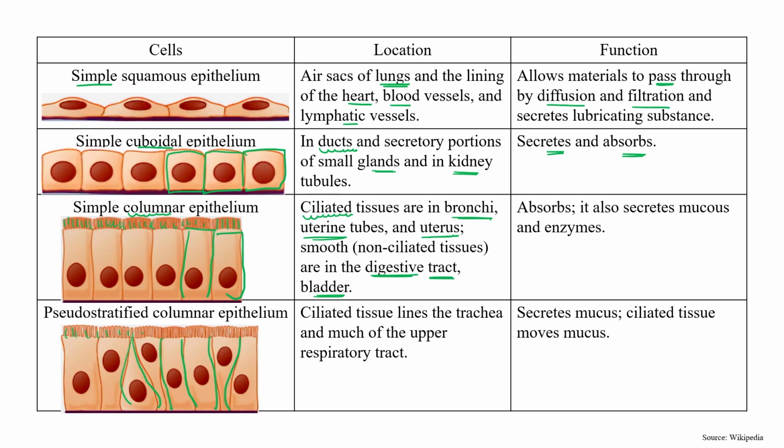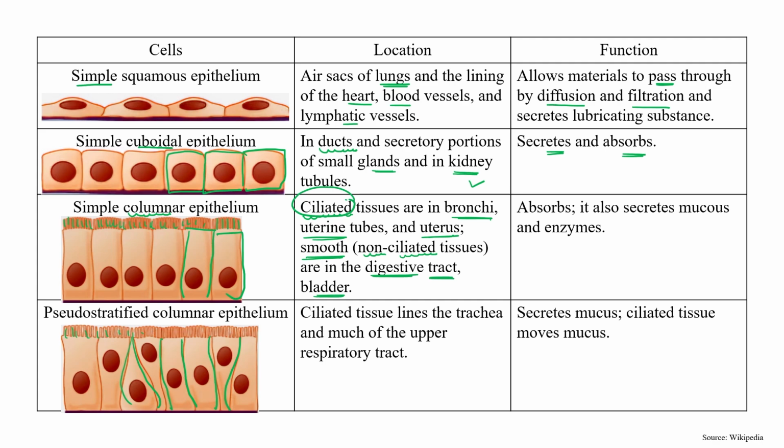Okay, so in some columnar epithelium cilia are present, and in some columnar epithelium cilia are not present. Okay, so ciliated tissue is present in the bronchi, where there is movement of any kind of pathogen, mucus, and other things. Dust particles require ciliary movement; in the uterine tube, movement of egg or sperm, right? So the uterine tube and uterus have cilia, while columnar epithelium is present in smooth form where there is no cilia.